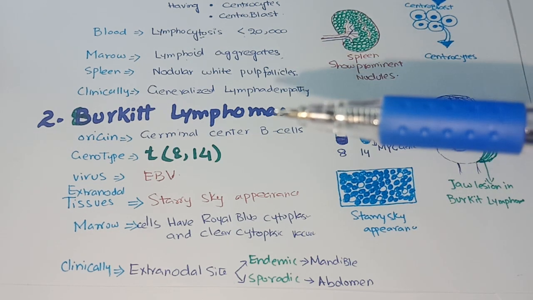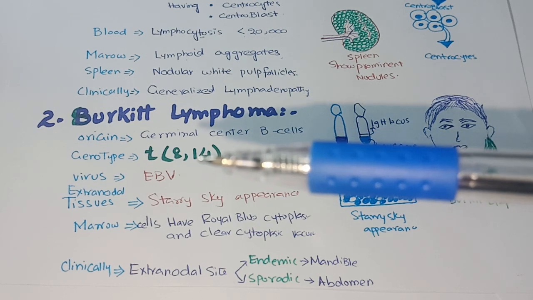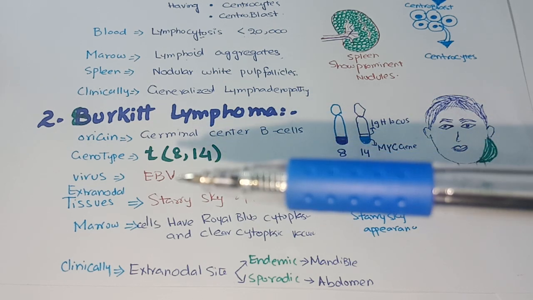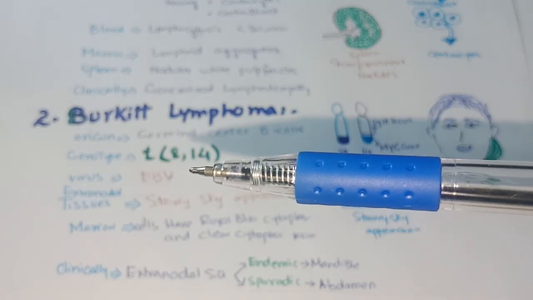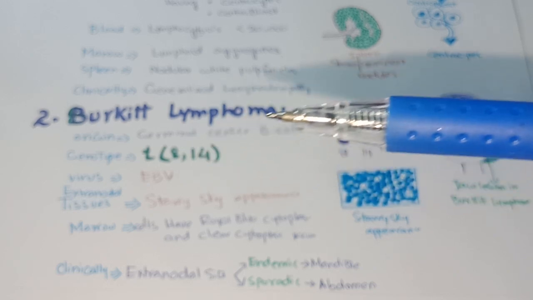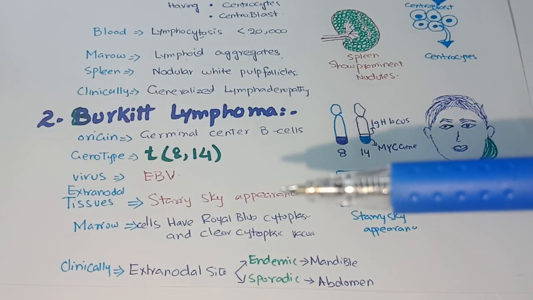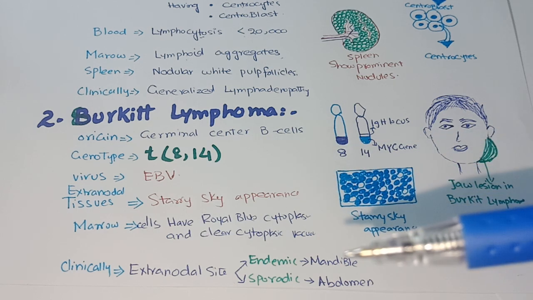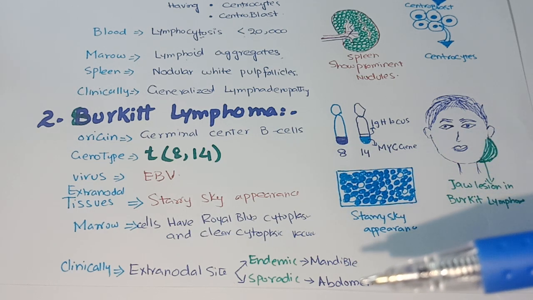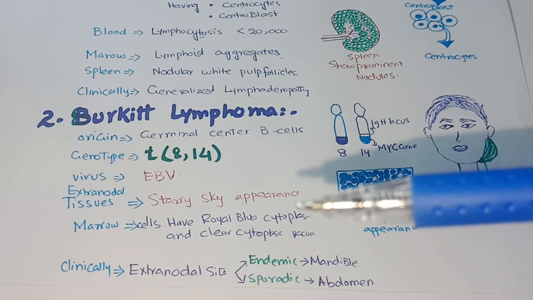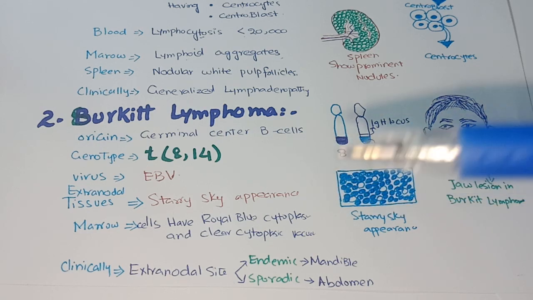In short, Burkitt lymphoma has a t(8;14) mutation, and these lymphomas are associated with Epstein-Barr virus, and they mainly involve extranodal tissues, specifically the mandible and abdomen, and these cells have a starry sky appearance.